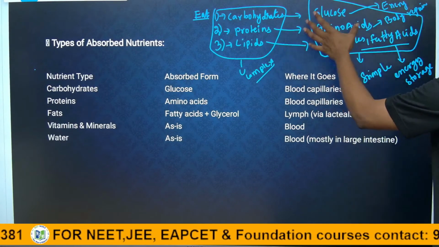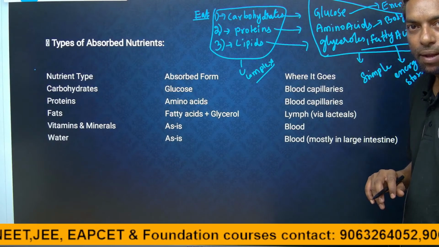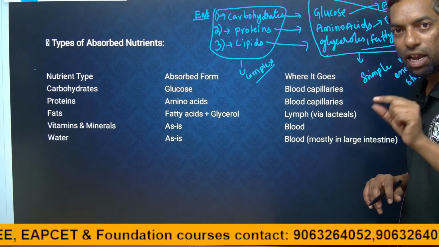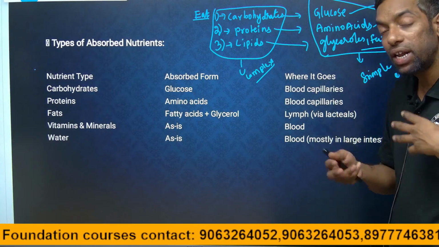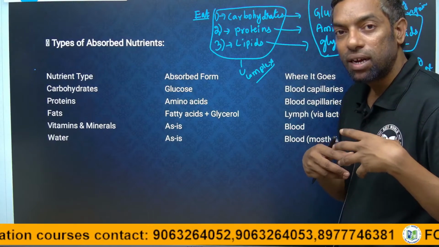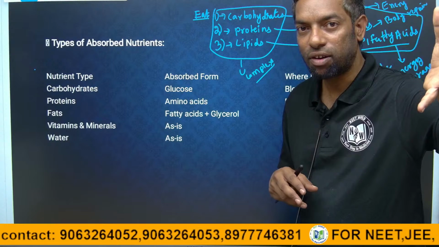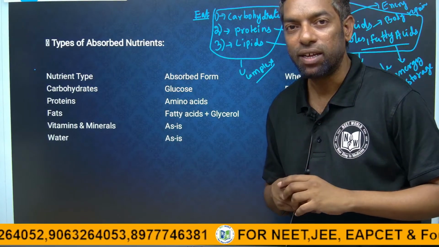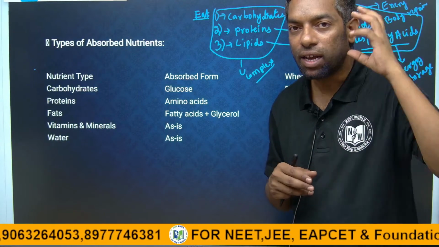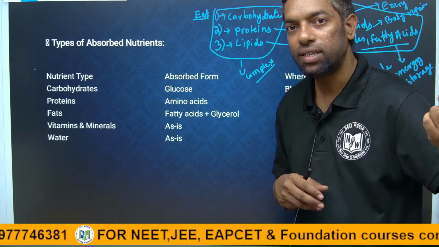Of these three kinds of foods, glucose gives us the energy, and proteins, which are turned into amino acids, give the body repair. If there is any body damage, every day there are millions, we have billions of cells in our body. Every day certain cells die in our body, like dandruff is also a cell, a dead cell.